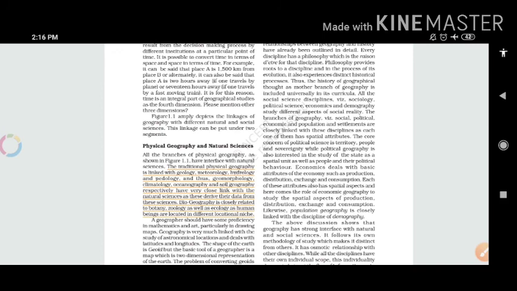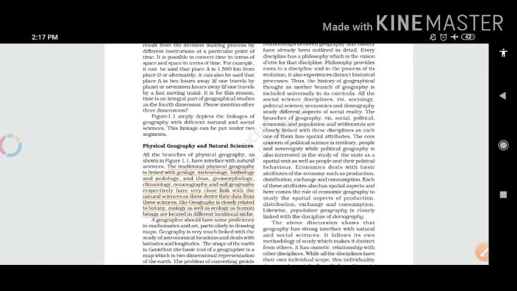Biogeography is closely related to botany, geology, as well as ecology. So what we get from this is that geography, though it sounds like a small word, is related to most of the fields of human nature and most fields of science as well as natural science.